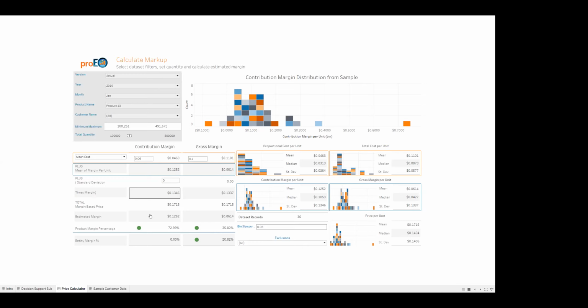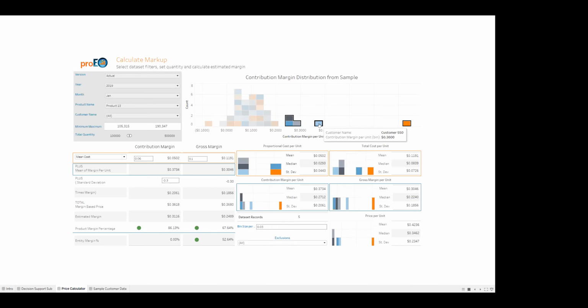Now, we'll see the indicators show a positive margin down here, but let's see if we reduce the price by negative 0.3 standard deviations from 17 cents to 13 cents. So you'll see our margin-based price is 13 now. You'll see we're still positive in terms of profitability. But if you look at our distribution over here, these might be some outliers. So let's see if we remove these outliers, if it shows something different.